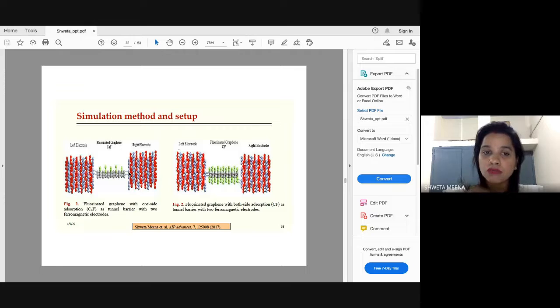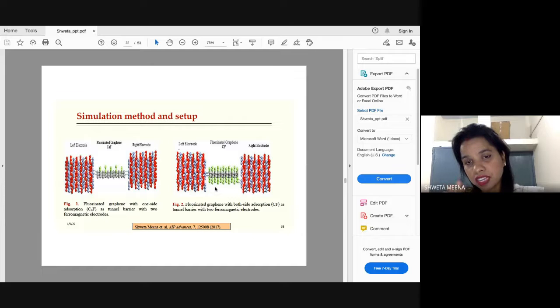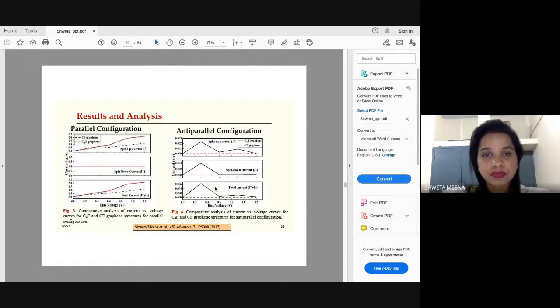Here for 4 atoms, 1 fluorine has been adsorbed on the surface, right? These structures are first individually optimized, then the entire structure is optimized on the ATK toolkit with DFT calculations. We have done DFT calculations for carrying out this optimization as well as simulation.